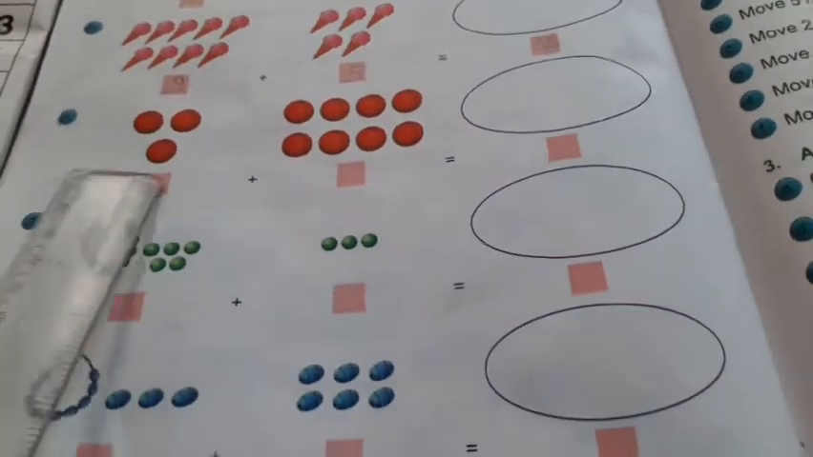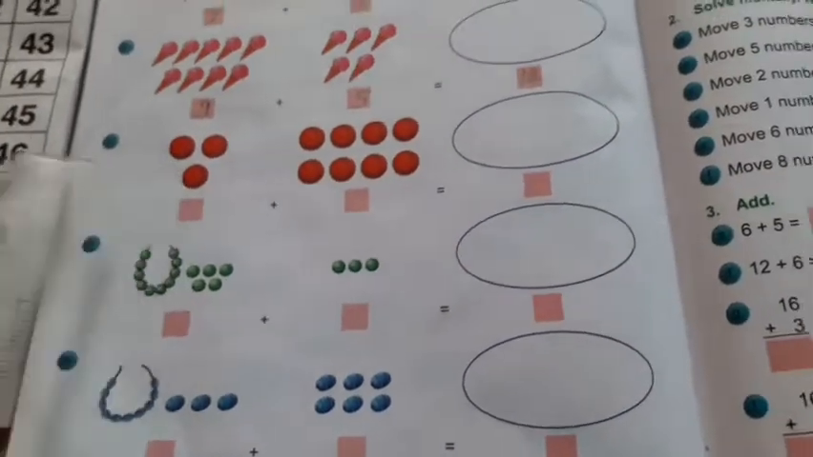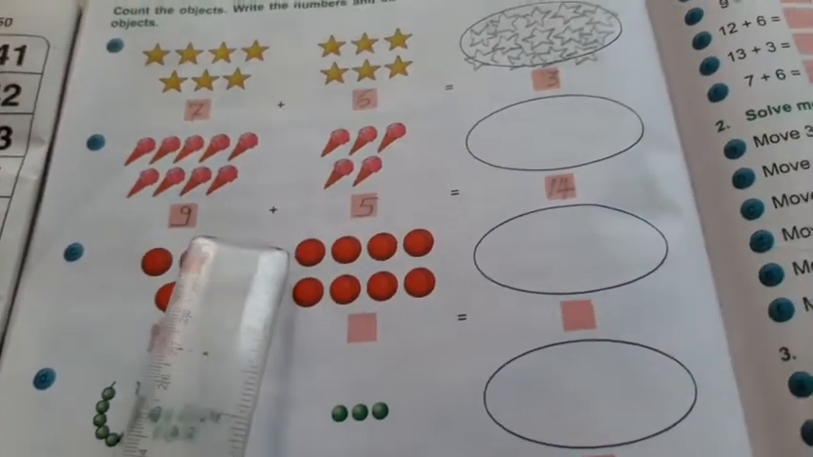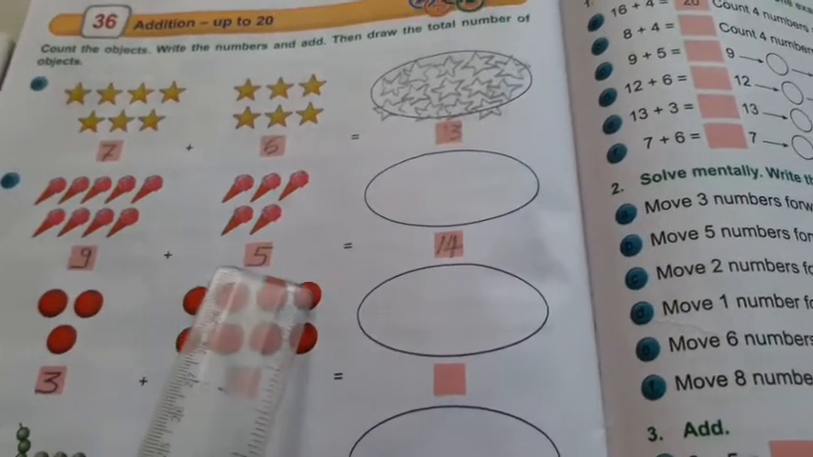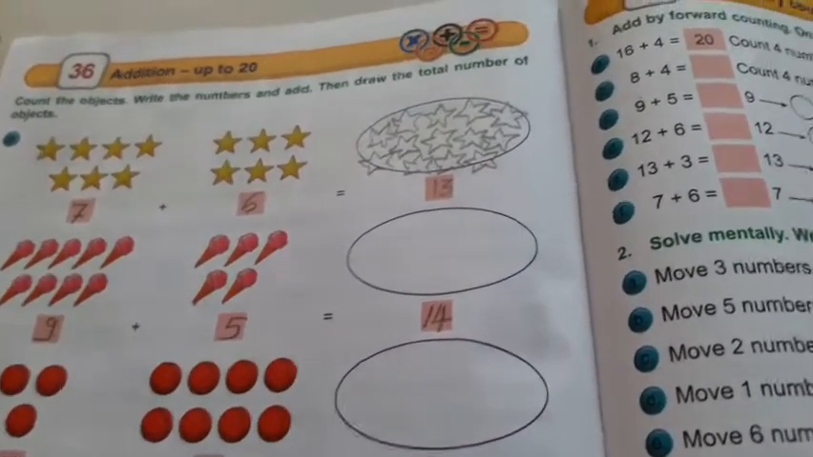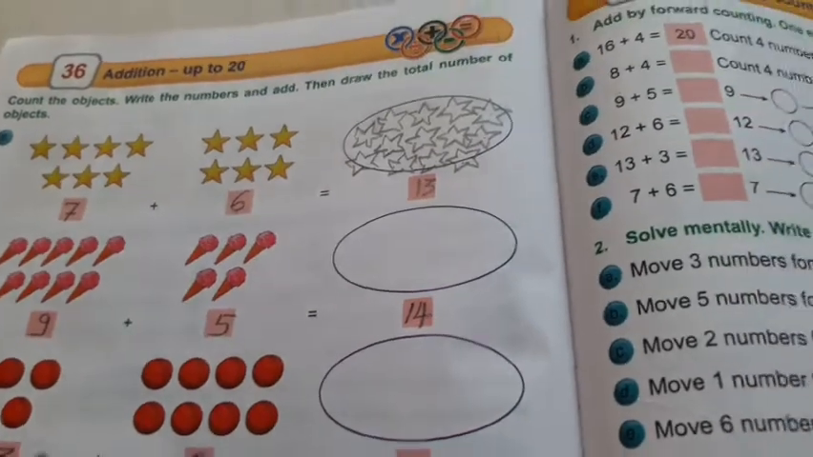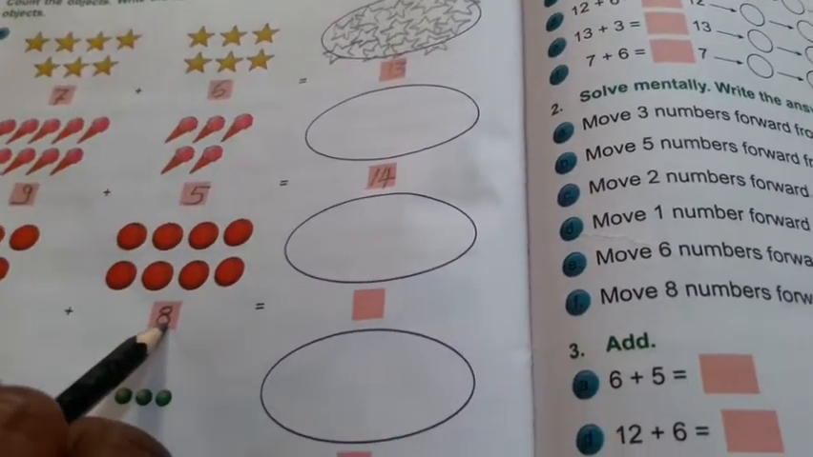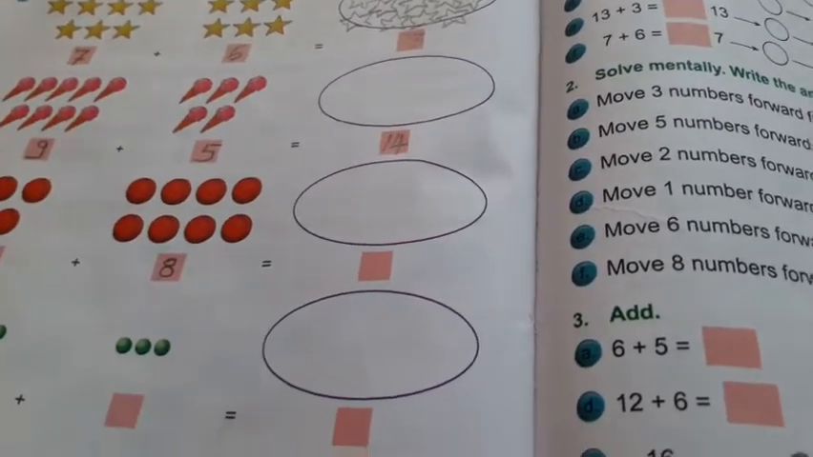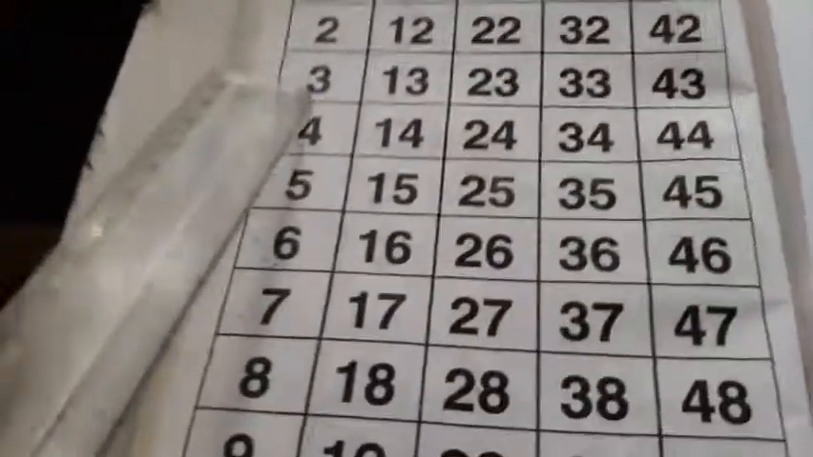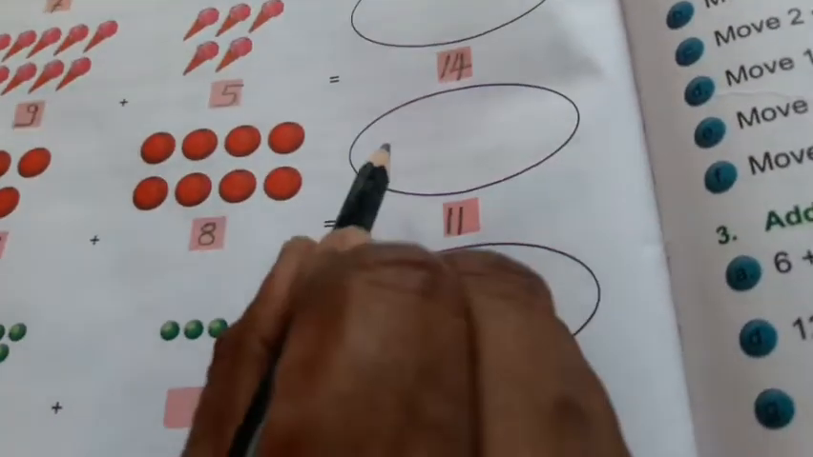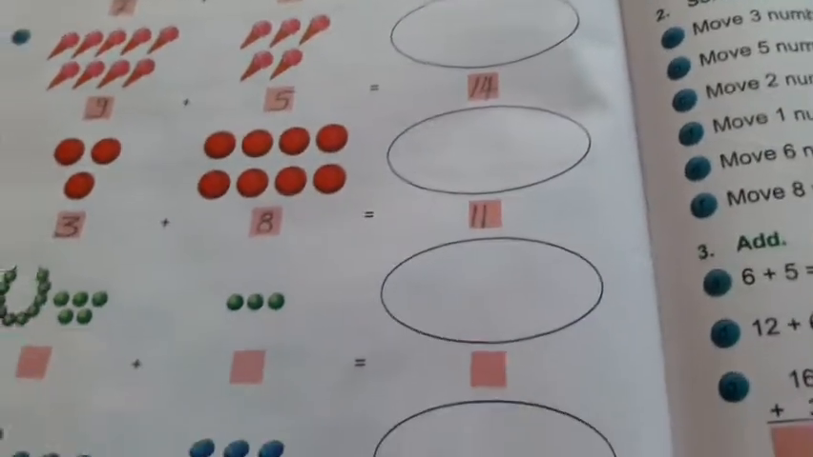Now next, how many balls are there? 1, 2, 3. So write down there 3 and on the other side just count 1, 2, 3, 4, 5, 6, 7, 8. Means 3 plus 8. Here we have to count 3 numbers after 8. Let's hear. After 8, 9, 10, 11. Means you have to draw here 11 balls. Total 11 balls. Now next.